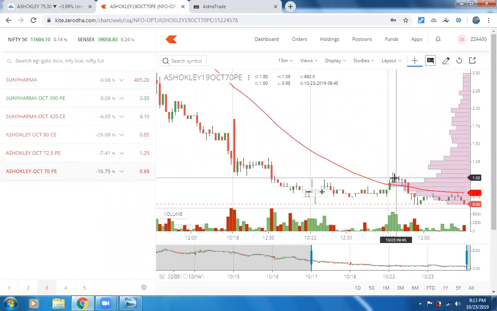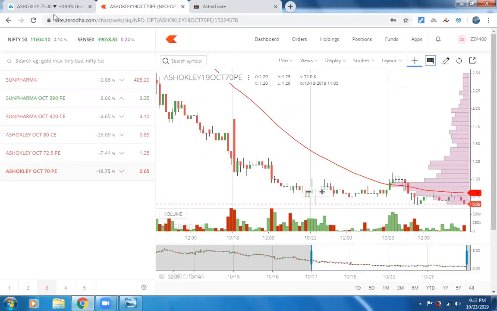You would have got this option at 1 rupee, which the volume profile scanner gave today, and it is very safe to write that 70 PE considering the volatility of the market.